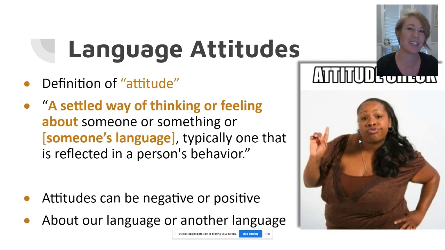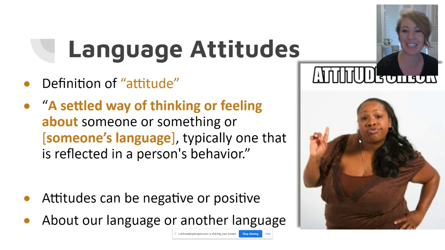I think the best way to understand many of the concepts we're about to explore is by first checking our language attitudes. Because in order to understand the relationship between society and language, you need to first understand that society has some pretty strong opinions about language. The word attitude is defined as a settled way of thinking or feeling about someone or something, or someone's language, typically one that is reflected in a person's behavior.